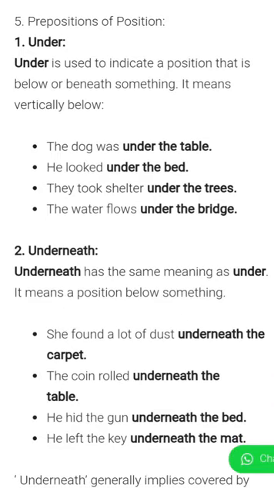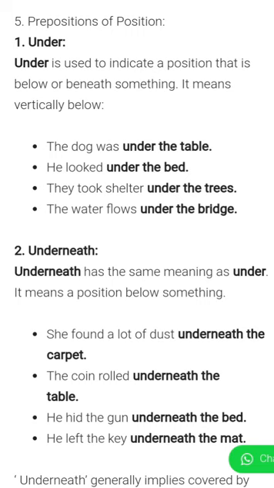Now the next is prepositions of position. Now we will study about the prepositions of position. First is under. Under is used to indicate a position that is below or beneath something. It means vertically below. For example, the dog was under the table. If something is beneath something, then we will use the preposition under. So the dog is here beneath the table.